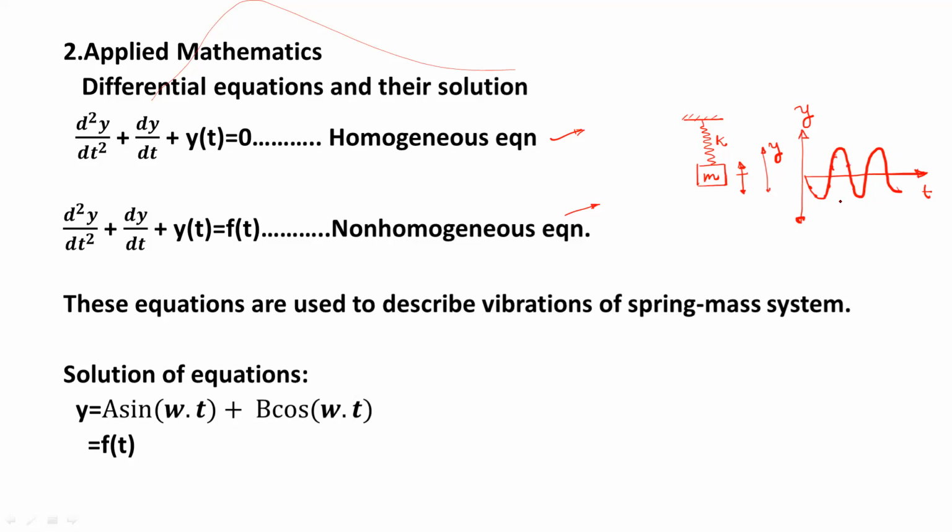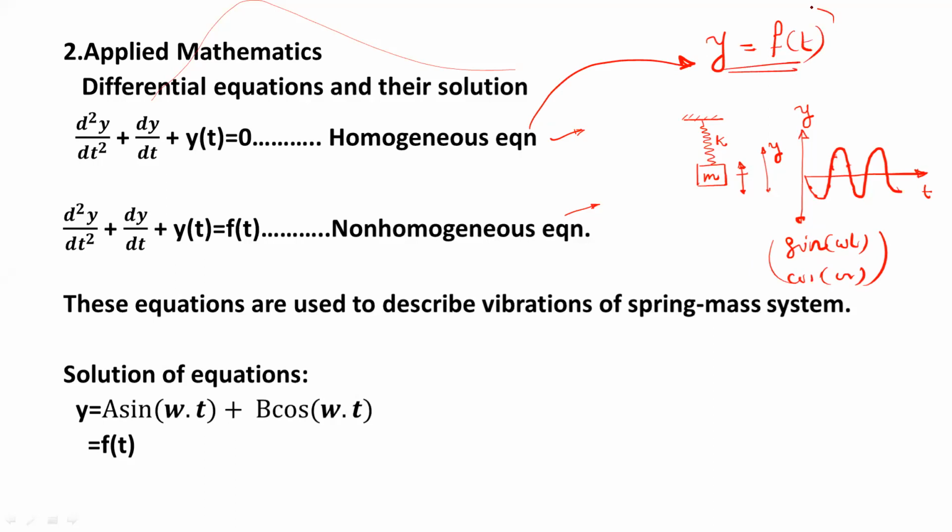Right now, just by observation, this waveform looks like a sine wave or a cosine wave. This is called a solution. That means once you find the solution of this differential equation, you will get one equation, y is equal to f of t.